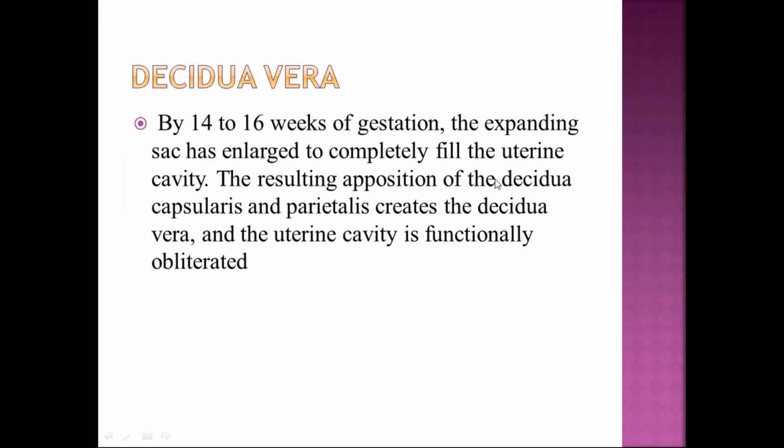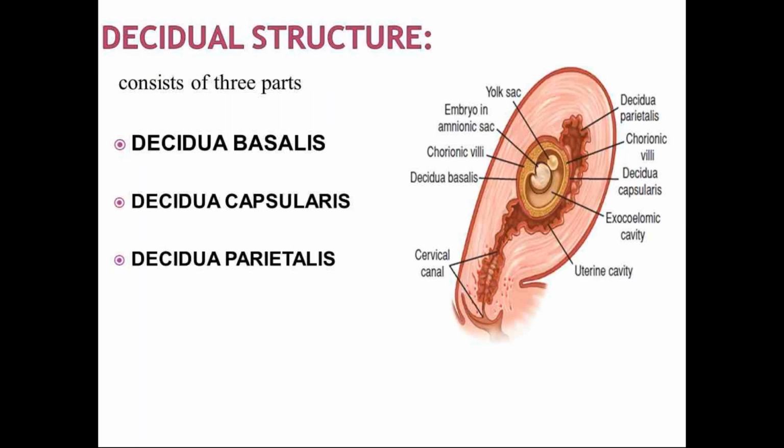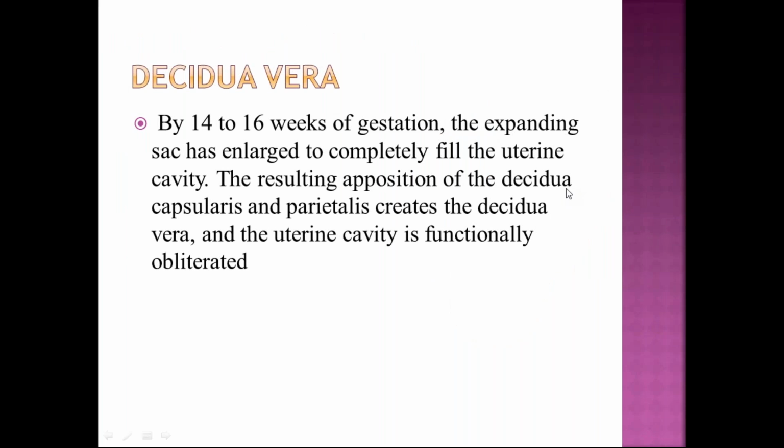Decidua vera forms by 14 to 16 weeks of gestation, as the gestational sac expands and enlarges and completely fills the uterine cavity. Therefore, the decidua capsularis and parietalis usually get opposed and form the decidua vera. This is decidua capsularis and this is decidua parietalis. With the increase in size of the gestational sac, the cavity gets obliterated and these two get opposed to each other and form the decidua vera.